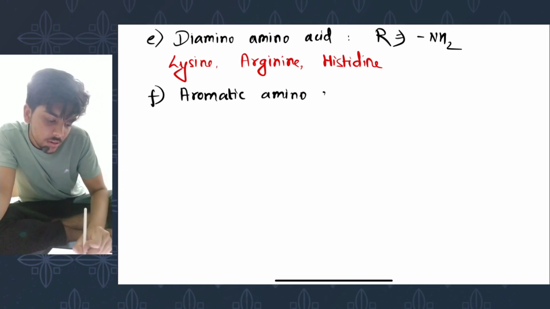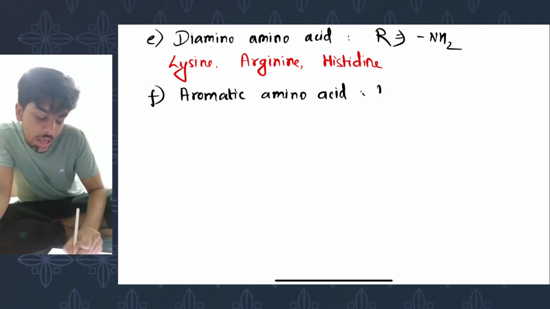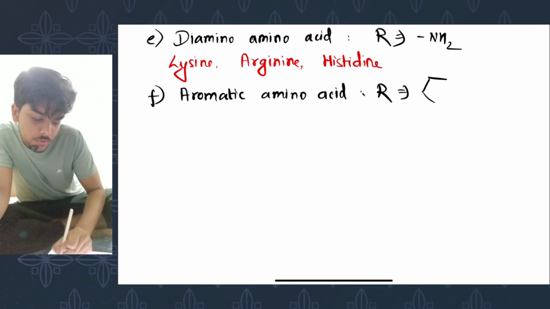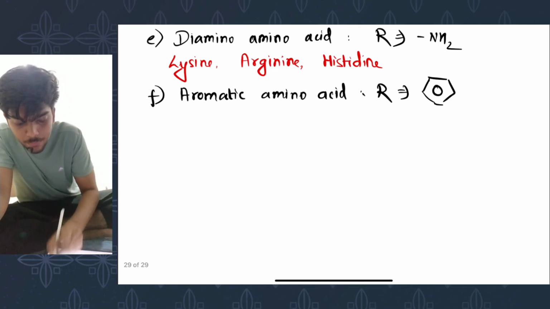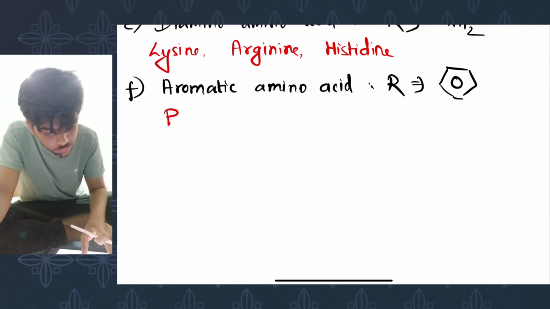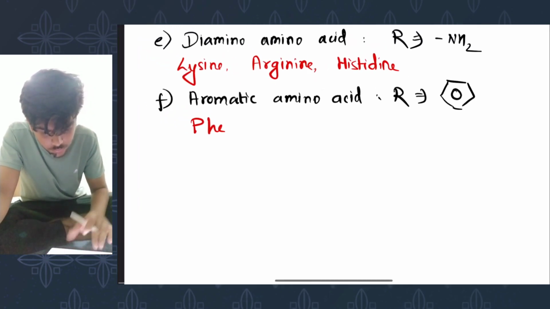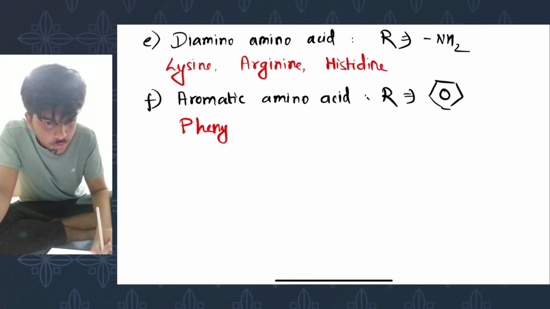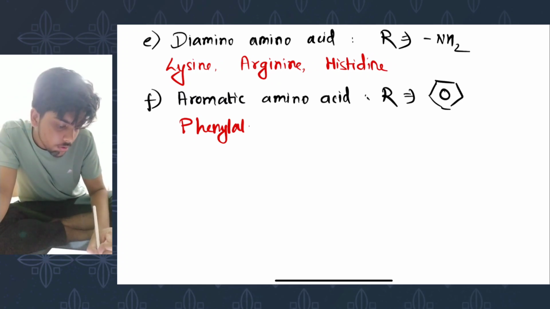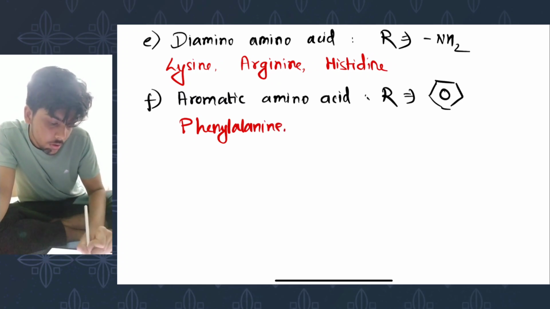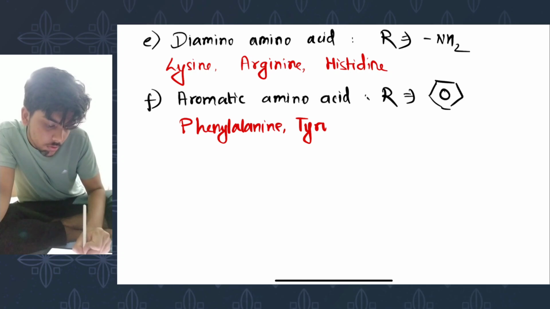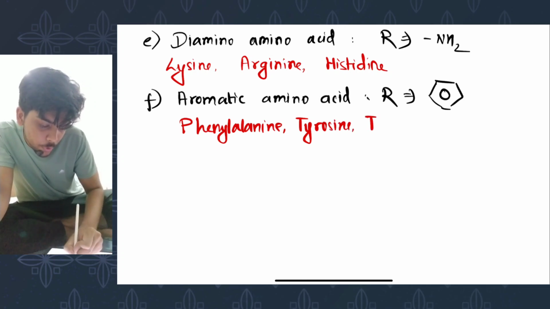So the side chain contains an aromatic ring. Examples are phenylalanine, tyrosine, and tryptophan.